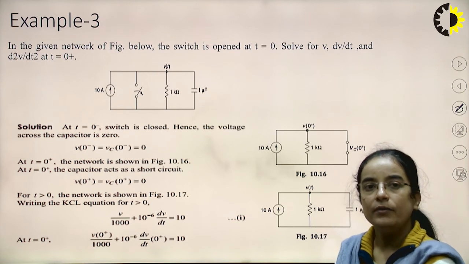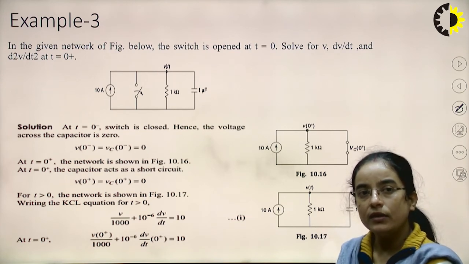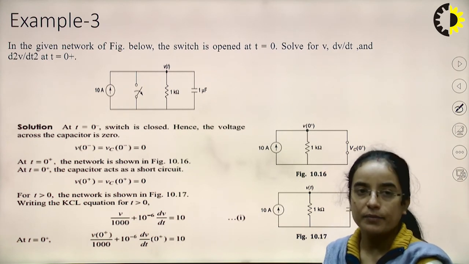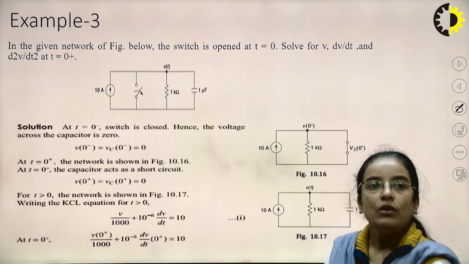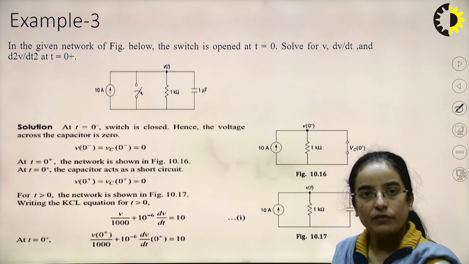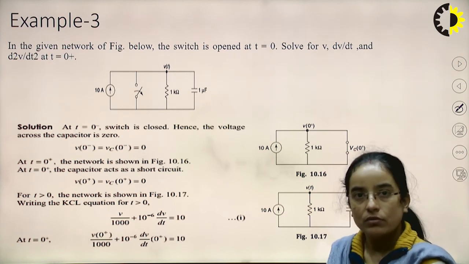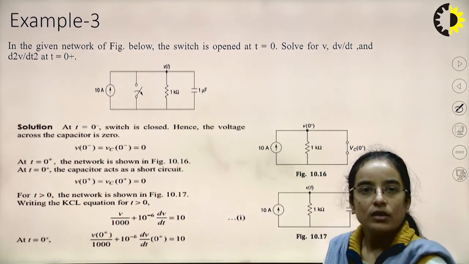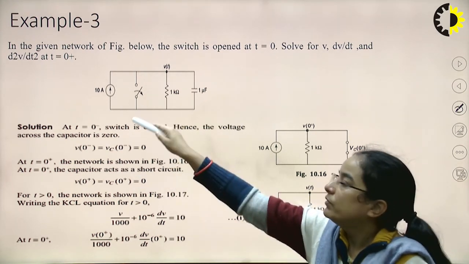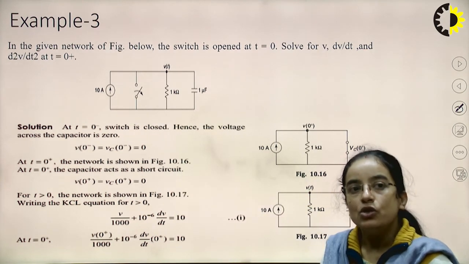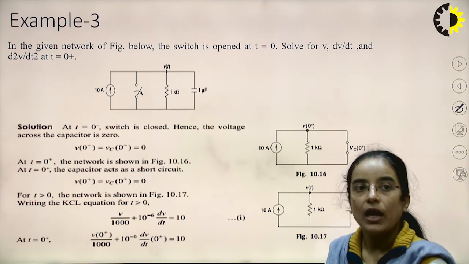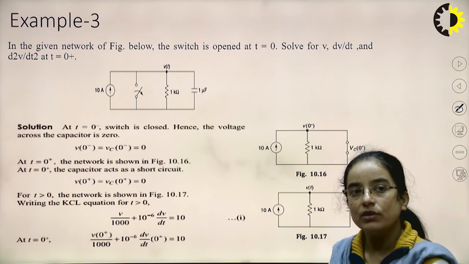Here resistor and capacitor are in parallel. In this given network, the switch is opened. If the switch is closed, there will be no current in the resistor and the capacitor because all the current will flow through this short circuited path. The switch is opened at t equal to 0. Now solve for v, dv by dt and d2v by dt square at t equal to 0 plus.